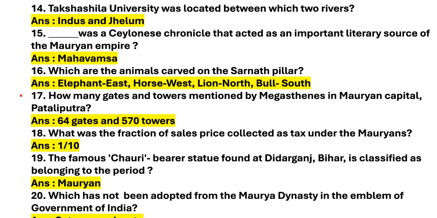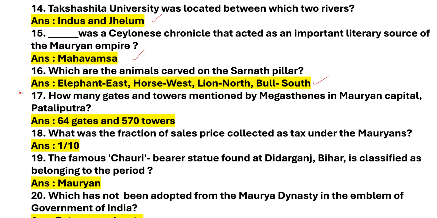Next question, Takshashila University was located between which two rivers? Answer is Indus and Jhelum. Next question, which was a Ceylonese chronicle that acted as an important literary source of the Mauryan Empire? Answer is Mahavamsha. Next question, which are the animals carved on the Sarnath pillar? Answer is elephant in east, horse in west, lion in north, bull in south.